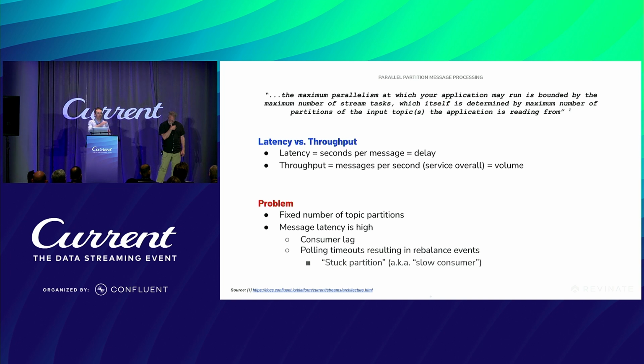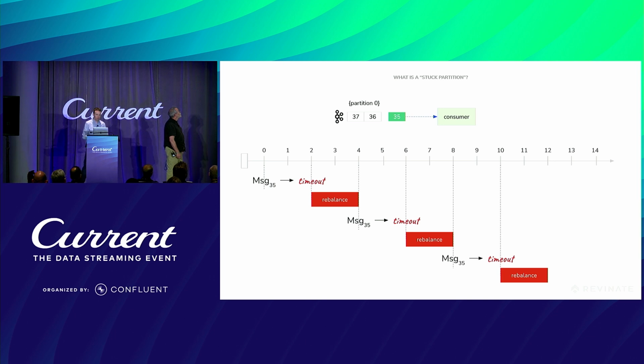We don't want that one message at the current latest offset that we're processing to delay the processing of every single other message that's behind it on that same partition. Even if you were to increase your number of partitions, that doesn't really help because you're still behind that same stuck message. We refer to that as a stuck partition, which Dean will dig into a little bit more here. Yeah, so we call this a stuck partition.